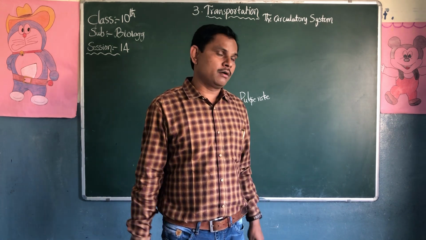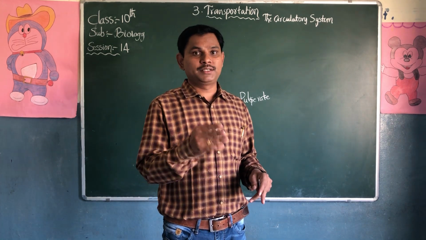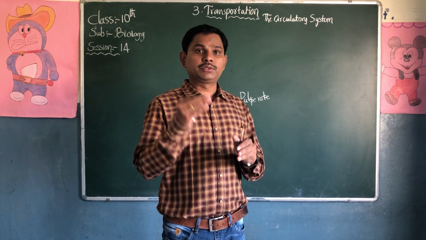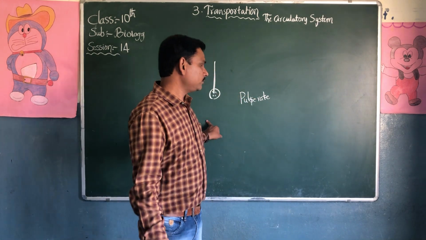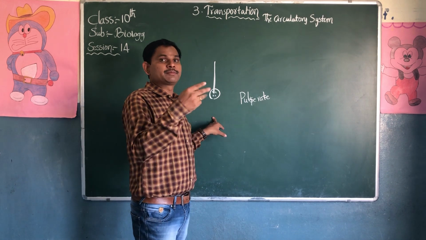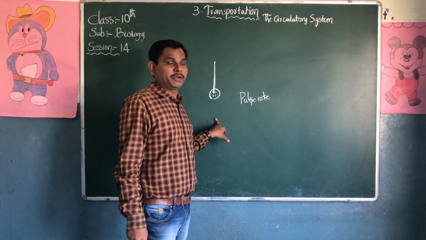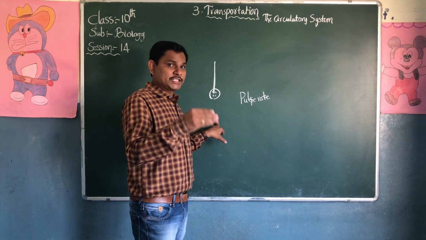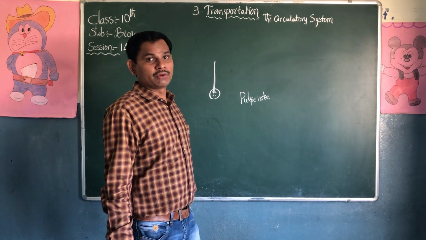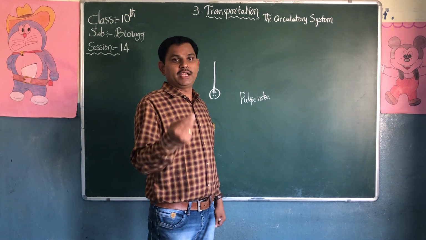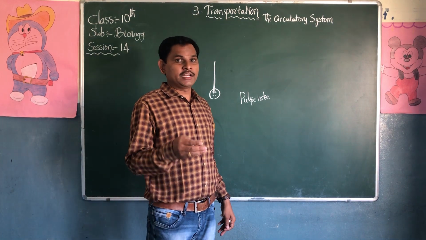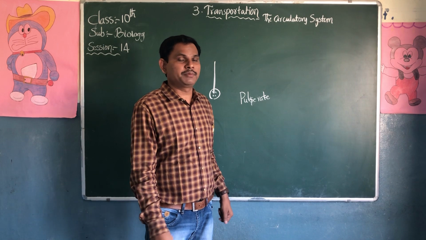We have different types of pulse rate. A 0 to 3 month old baby has a different heartbeat rate. A 3 to 6 month baby has a different heartbeat rate. 6 to 10 months, 12 months babies have different heartbeat rates. 1 to 10 years have a different rate. Children 10 and above have a different heartbeat rate.